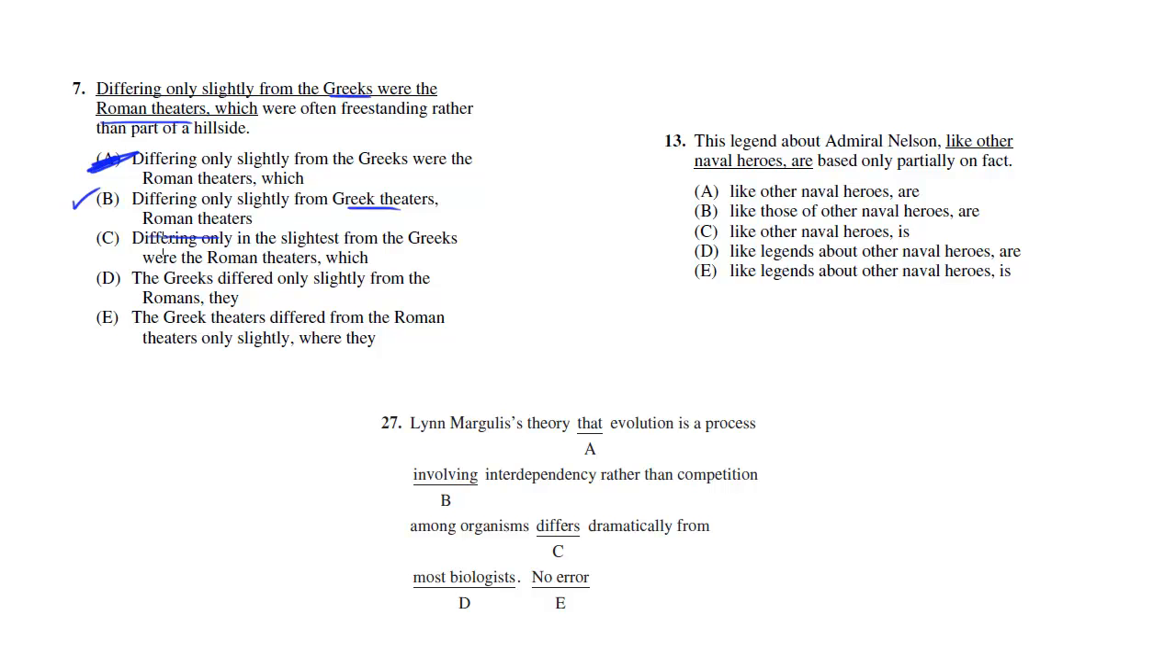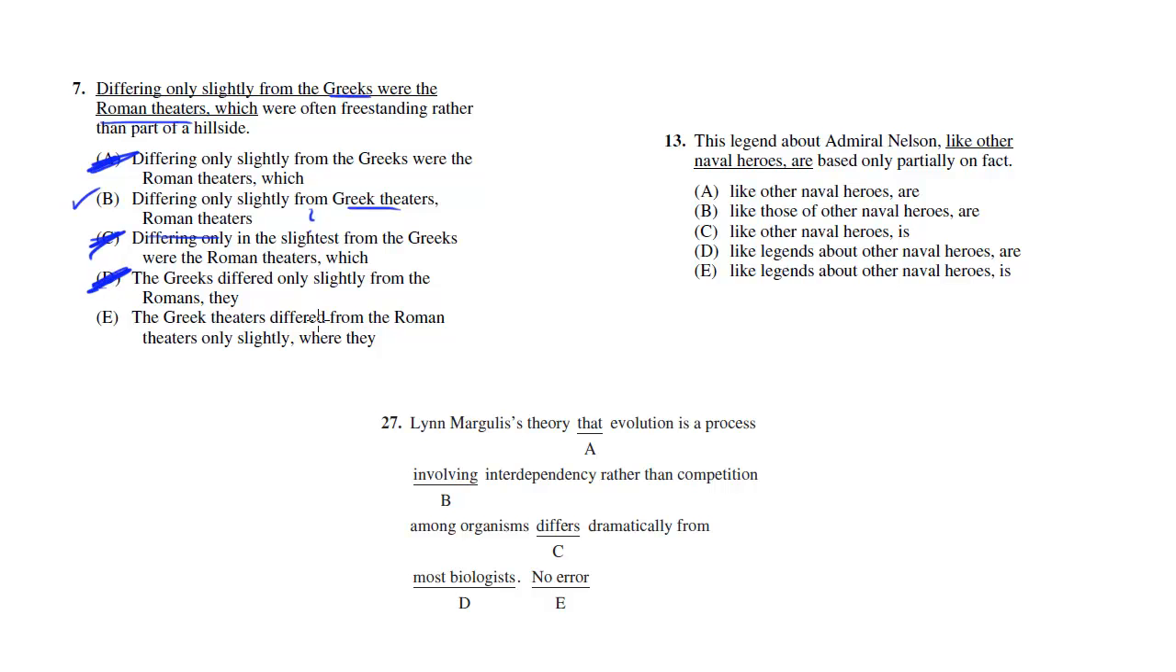Let's look at C. Differing only in the slightest, where's that coming from? From the Greeks were the Roman theaters. Okay, so same error in C. We're also adding the slightest that doesn't do anything. The Greeks differed only slightly from the Romans. Okay, so now the comparison is the same, but look what we've done. We've made a comma splice, because now we've got two complete sentences with a comma. And it also doesn't make sense to say that the Greeks and Romans were freestanding rather than part of a hillside. So getting rid of this and making it Greeks and Romans rather than just the theaters actually makes it confusing too. So there's a lot of things wrong with C.